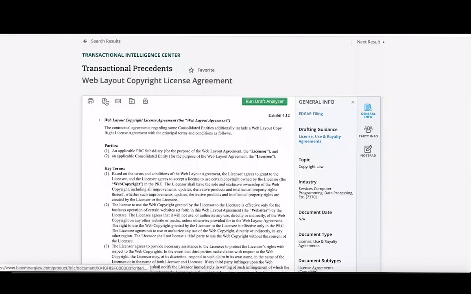Bloomberg Law allows you to download these documents by clicking on this download or save link up here.